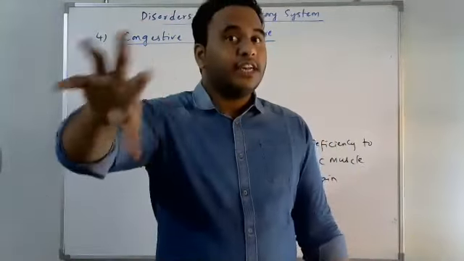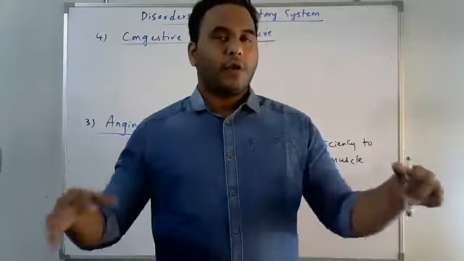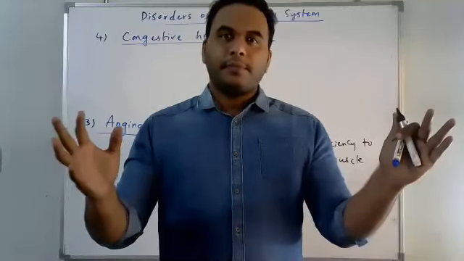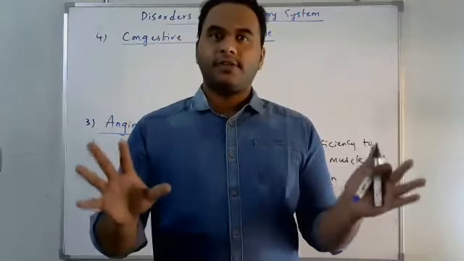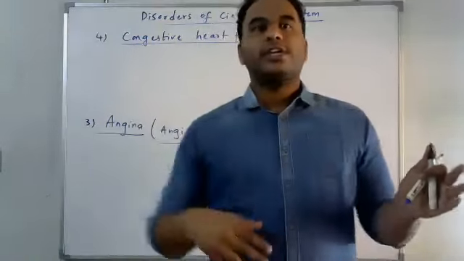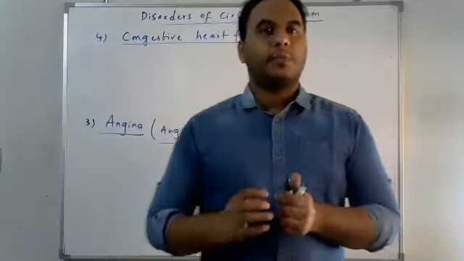It is not reaching the needs of the body. Our body tissues and cells need pumping of blood. Suppose 5000 ml per minute cardiac output is needed, but the heart is not reaching that. That means the heart has failed to pump the blood.